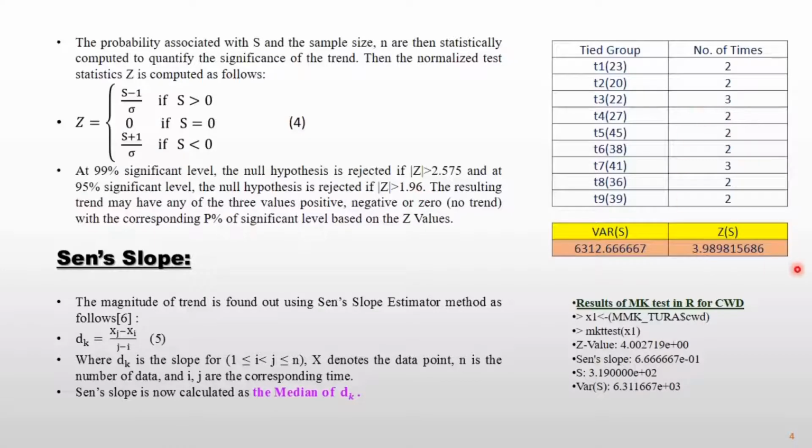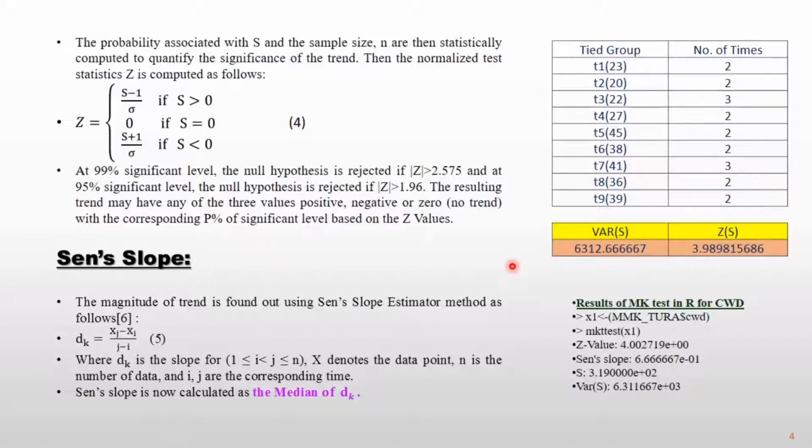We found that the Z value is 4 in the case of CWD. All the indices are calculated in R. Here the result for CWD is shown. The Z value is 4.0, which we get as 3.9 if we do it manually. The S value is 319. Now we have found that the Z is significant at 99%.